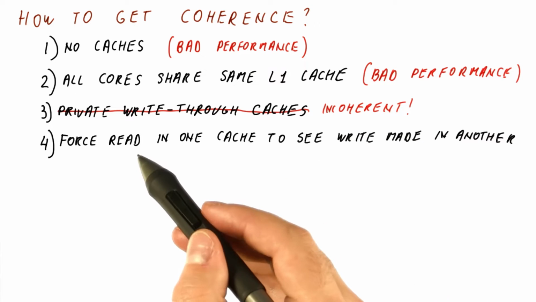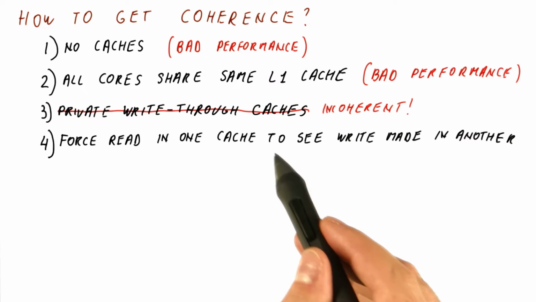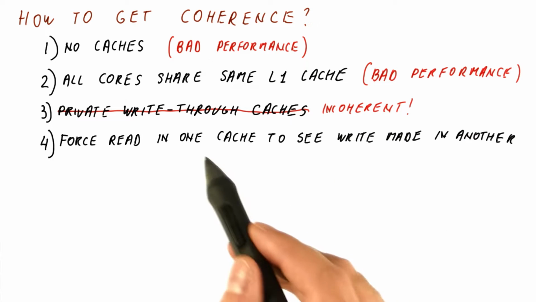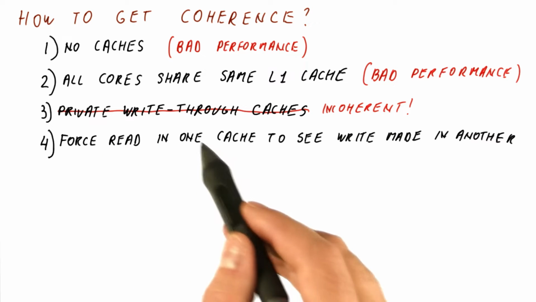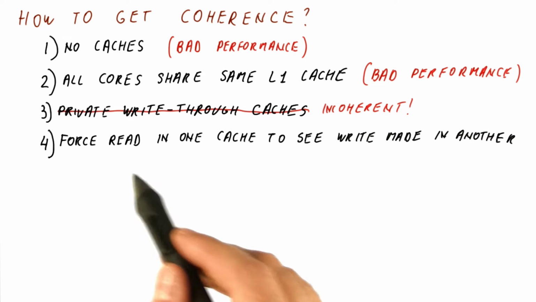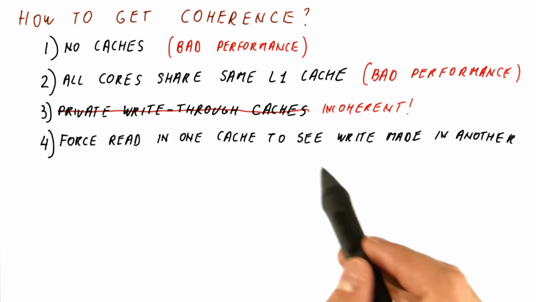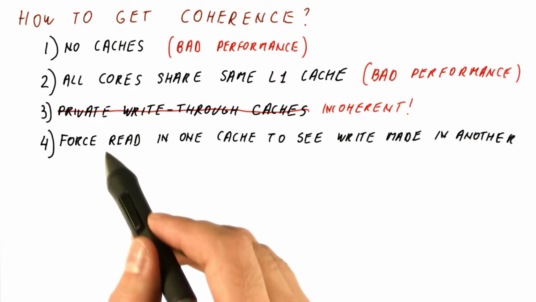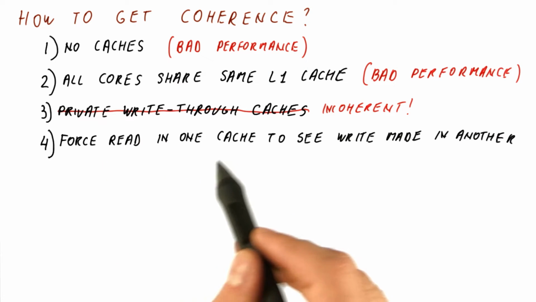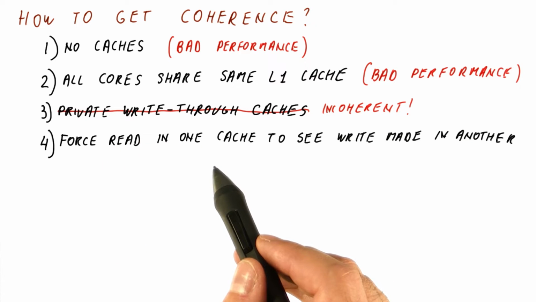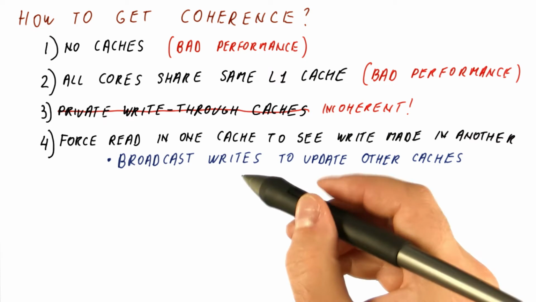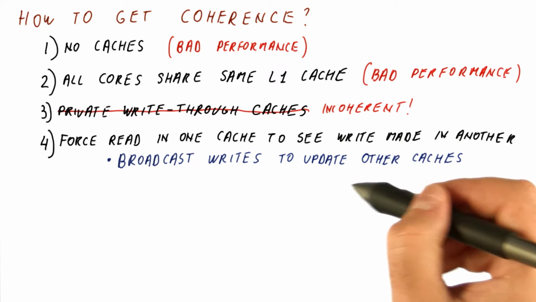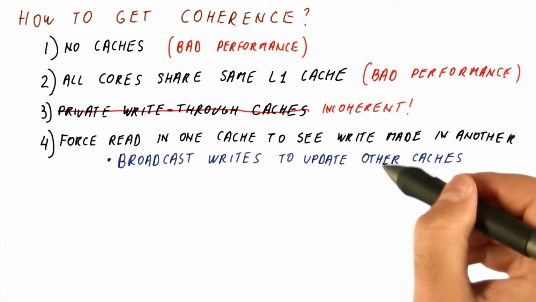What we must do really is to force reads made to one cache to see the writes made in another. So we cannot allow caches to simply provide the same value over and over once it's a cache hit. Somehow, once a write occurs in one cache, another cache needs to eventually start returning that value to its local processor. So how do we do that? One way is for every write to be sent to all the other caches that might potentially have this block, and they need to update their value.